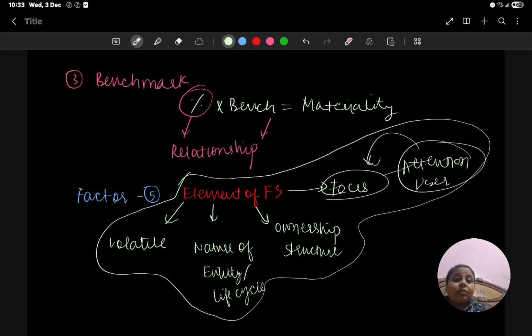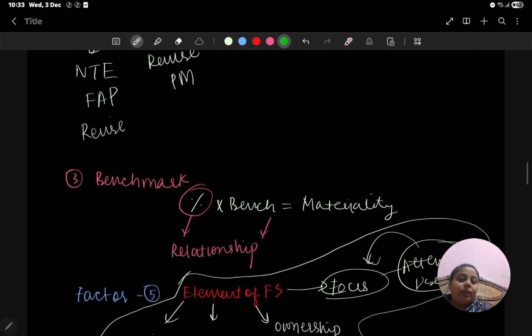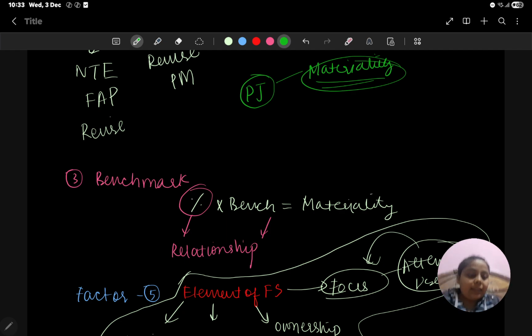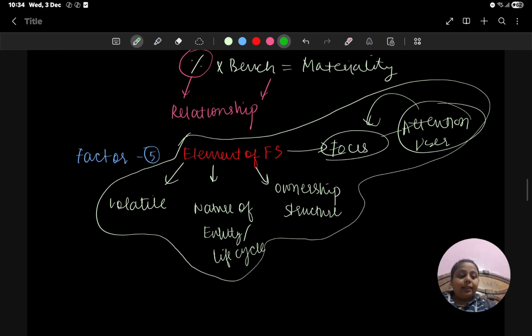One more thing which can be asked in MCQ is that professional judgment is required while determining materiality. So we can say determining materiality involves the auditor's professional judgment. The auditor will apply professional judgment, then determine the materiality. Okay, so this is all done. Let me see whether something is left. There is an example related to benchmark which is left.